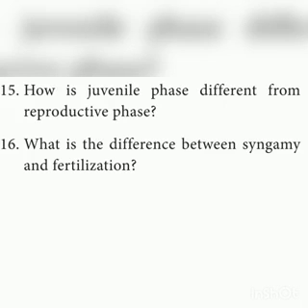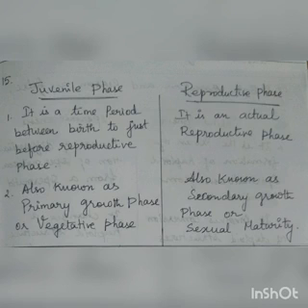And the 15th question is, how is the juvenile phase different from the reproductive phase? In the life cycle of a human, there are 3 different phases. One is the juvenile phase, the reproductive phase, and the senescent phase. So what is the difference between juvenile and reproductive? The juvenile phase is the period from birth to just before the reproductive phase. For example, if a girl attains reproductive maturity at 12 years, then from birth up to 11 or 12 years is the juvenile phase.